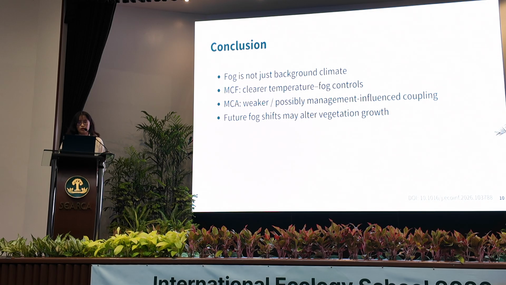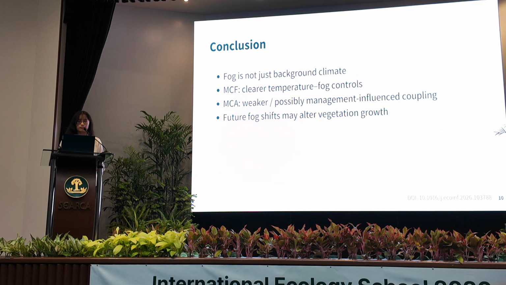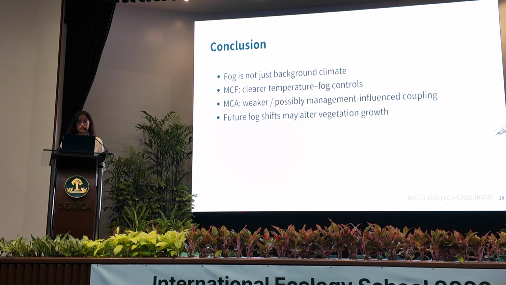To conclude, fog should not be treated only as background climate in mountain cloud landscapes. Including fog probability gives us a more complete picture because vegetation growth in cloud landscapes is shaped not only by heat and rainfall, but also by fog-related moisture and radiation conditions. The contrast between MCF and MCA show that the climate growth relationship also depends on landscape context.